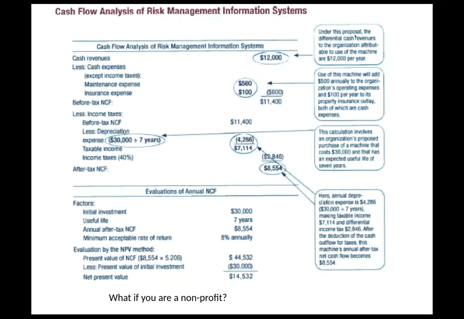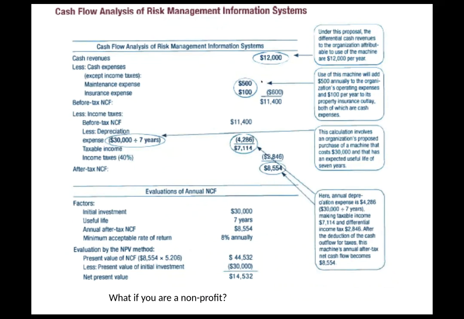So the information they give us in this case is that we're taking that $12,000 and looking at the initial investment from a cash flow perspective. The cash revenues we have are about $12,000 a year, right?